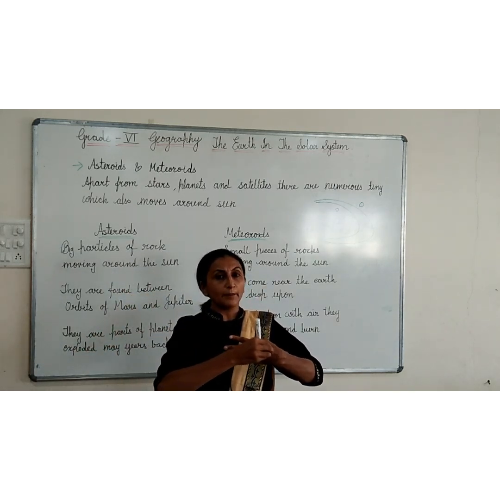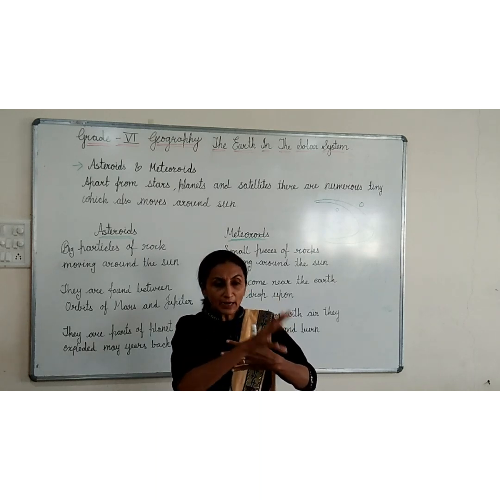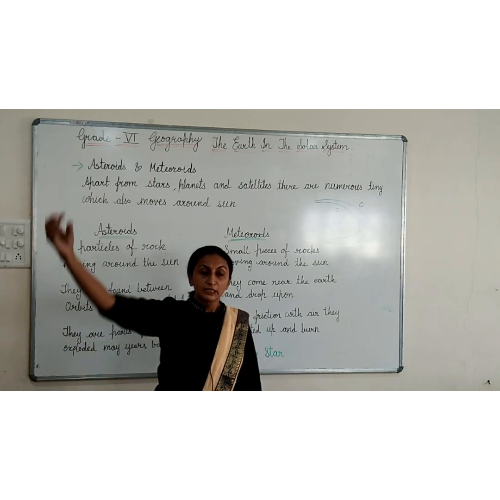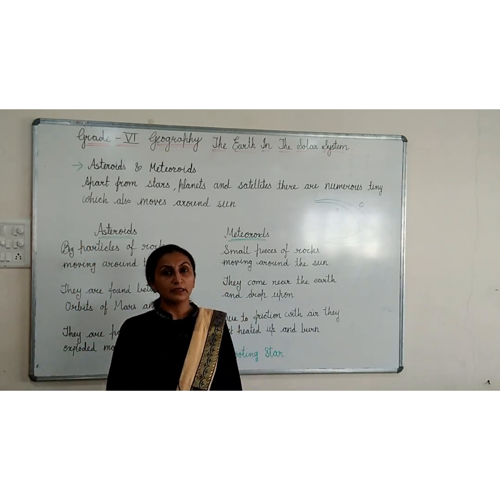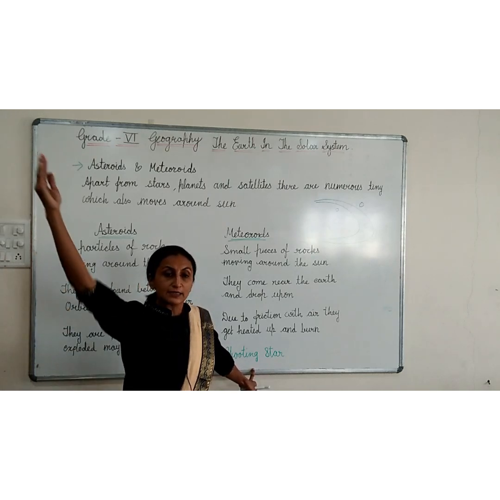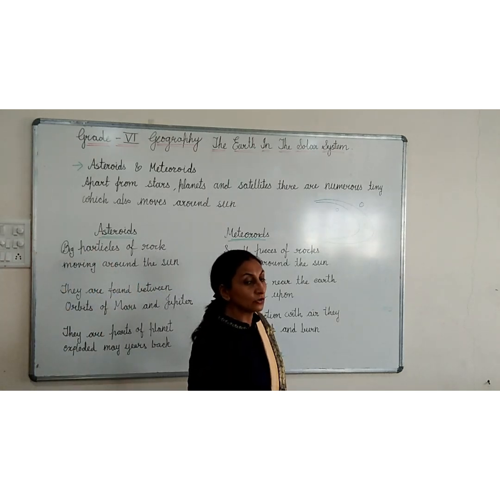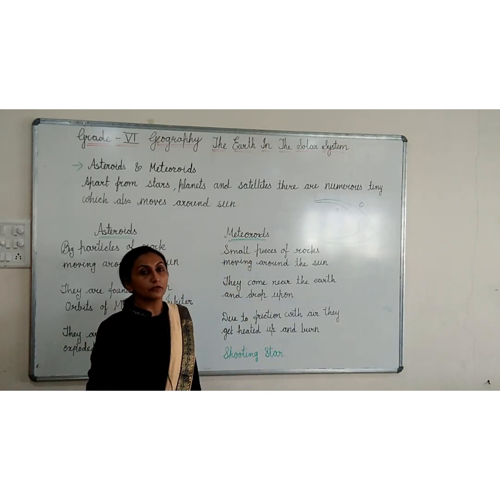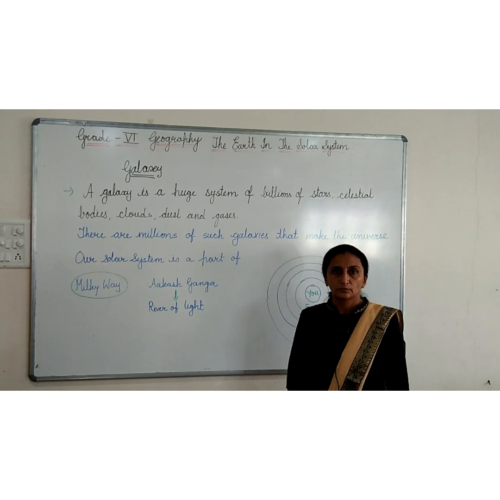When it is heated up and burns, the sparks are coming, स्पार्क जैसा निकलता है, and that is coming down. So we sometimes say that the star is falling. What we are thinking is a falling star, we are saying shooting star. वो तारा वहां से गिर रहा है, हम ऐसा बोलते हैं, but that is not a shooting star, that is the part of the meteoroid.